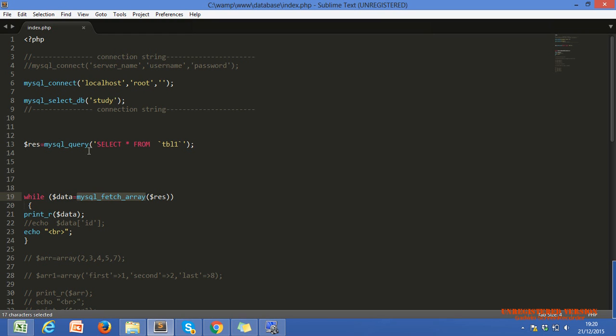Select the data means we have already executed the query. Now we want data. So these are the inbuilt functions of PHP used to retrieve particular data, whatever we get from this query. This is the first process, and this is the second process of retrieving data from our database.